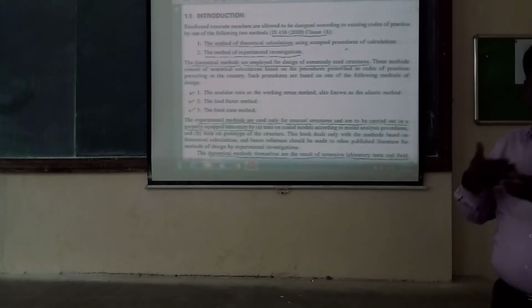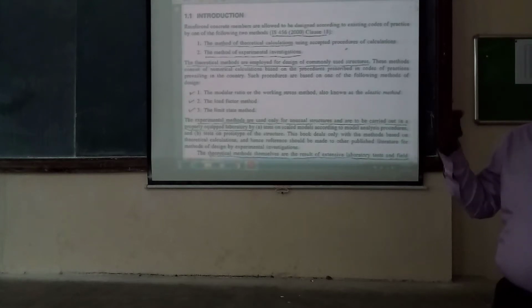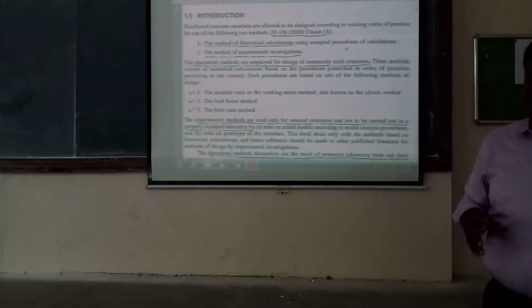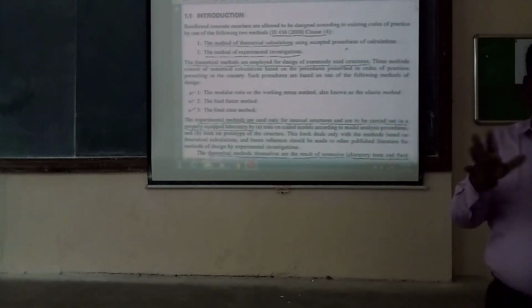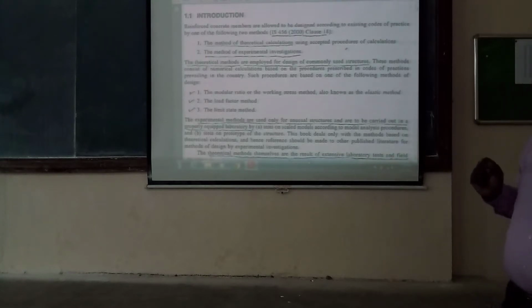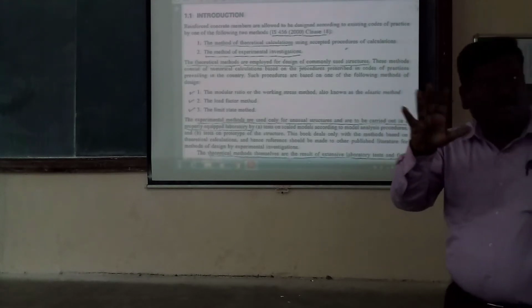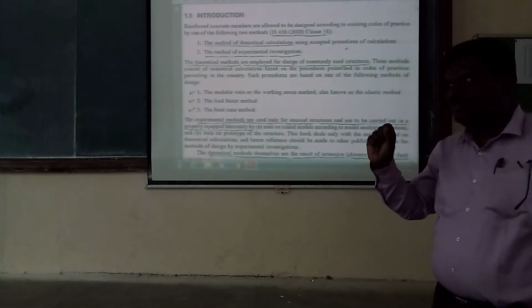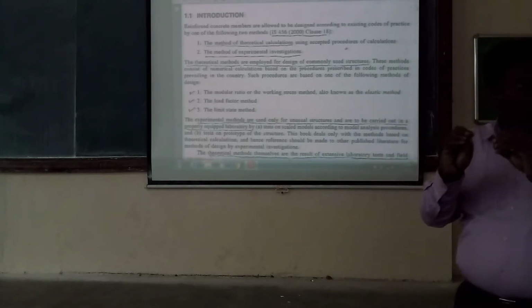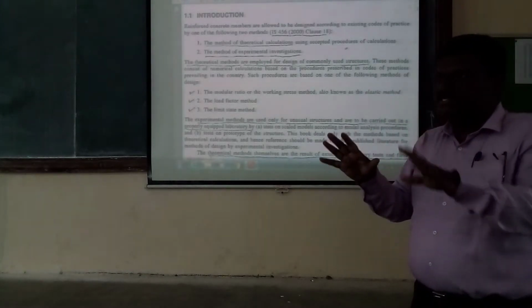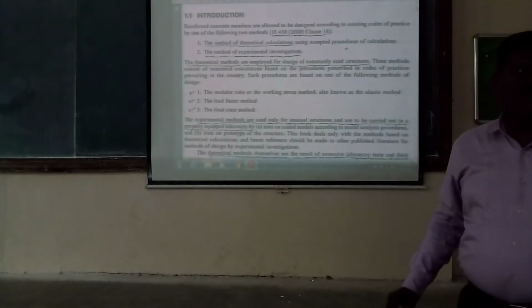As per the provisions or procedure of the code, you have to carry out the necessary calculation and compute the materials required and what the sectional area of the element should be. So they have to be designed, they have to be determined. Normally, commonly used structures or usual structures are designed by the method of theoretical calculation prescribed in our